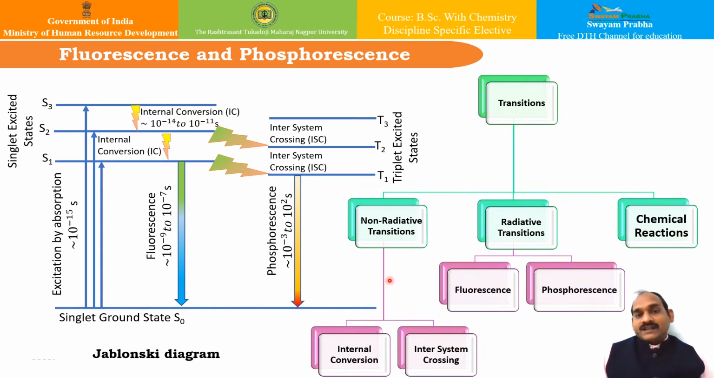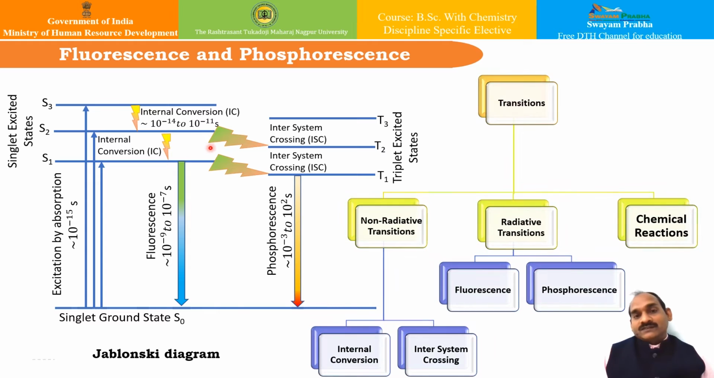Non-radiative transitions are those transitions which do not lead to emission of light radiation. These non-radiative transitions can be of two types: internal conversion, which takes place at this time rate, and intersystem crossing, that is ISC. So these are the two phenomena, and both of these transitions are non-radiative.